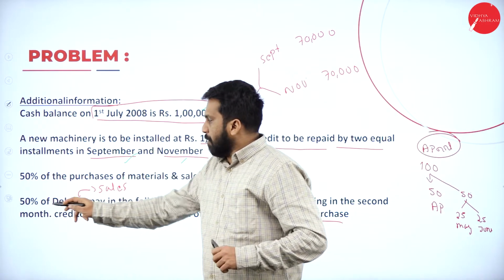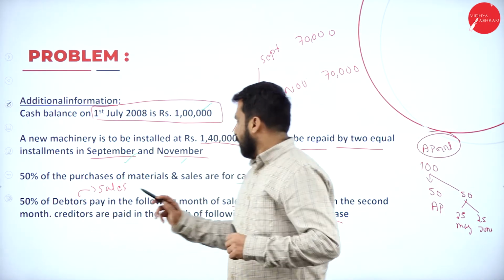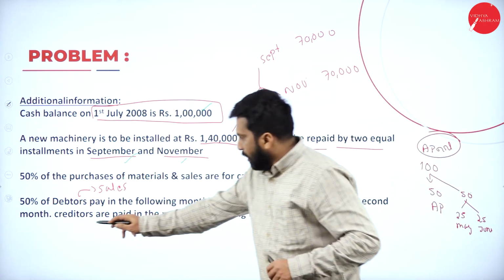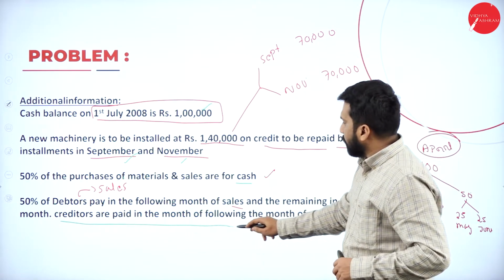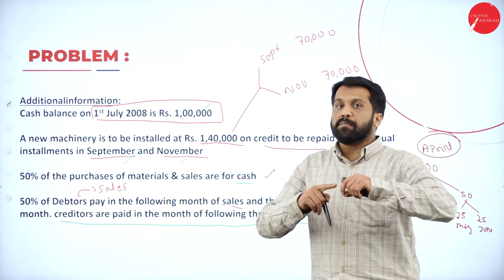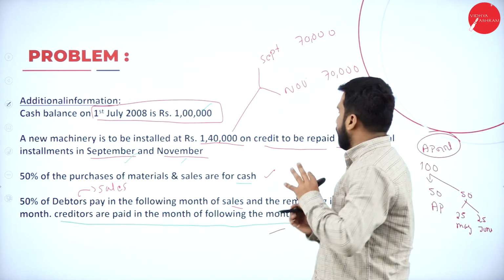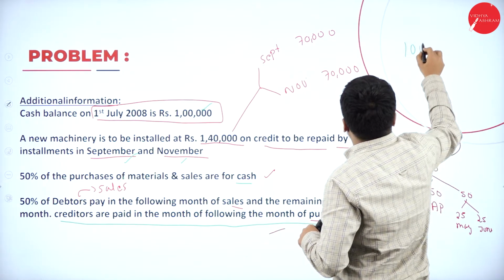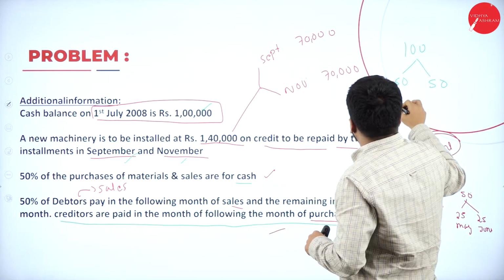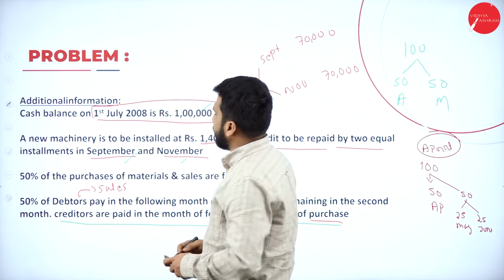Purchases means creditors. The remaining 50% of creditors are paid in the following month of purchase. If it is 100 rupees, 50 in the same month, 50 in the next month. It will be in April, and in the month of May. That's it. Clear? Yes, easiest one.